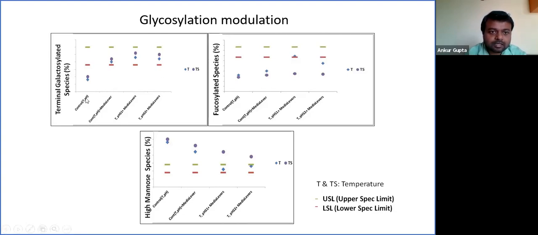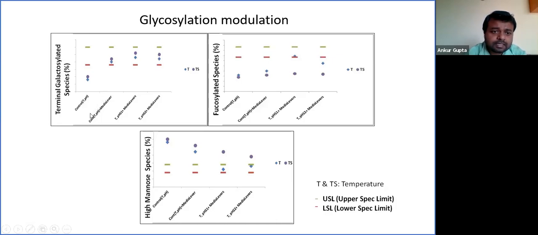So this is a control condition where the molecule is yielding lower galactosylated species, lower fucosylated species, and the last profile, if you see, a higher mannose level, mannose species. This higher mannose species is not desirable, because higher mannose means a faster clearance rate. So now how do we go about modulating the product quality of the molecule?